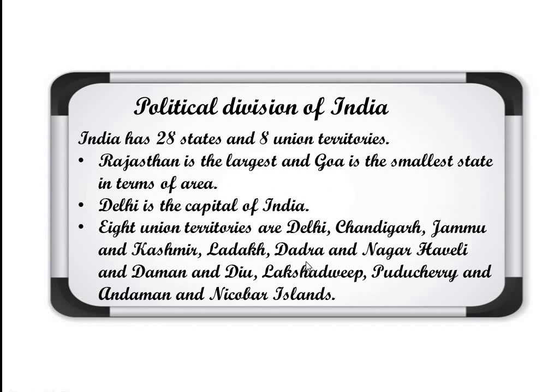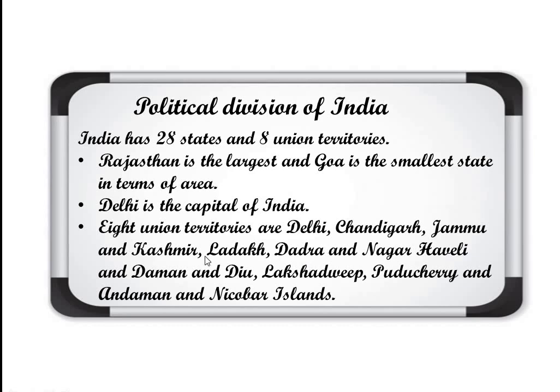If you remember, Article 370 has been taken out. That article had given separate rights to Jammu and Kashmir earlier, but now it has been taken out.